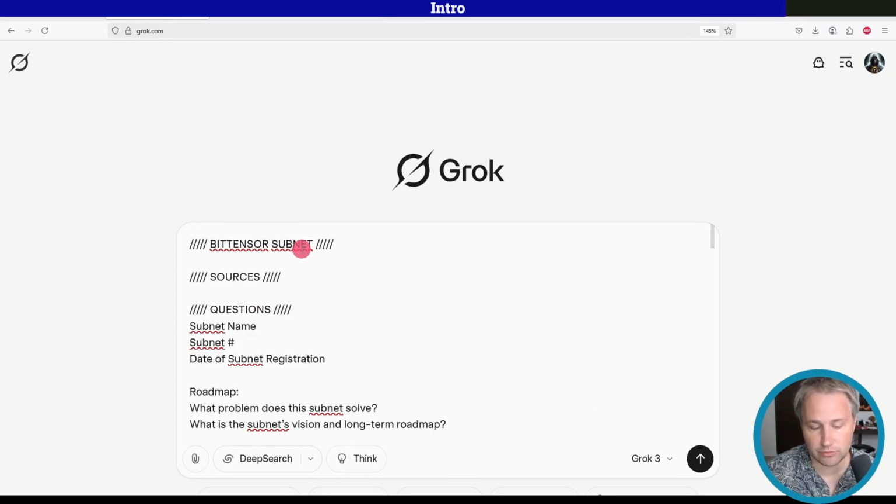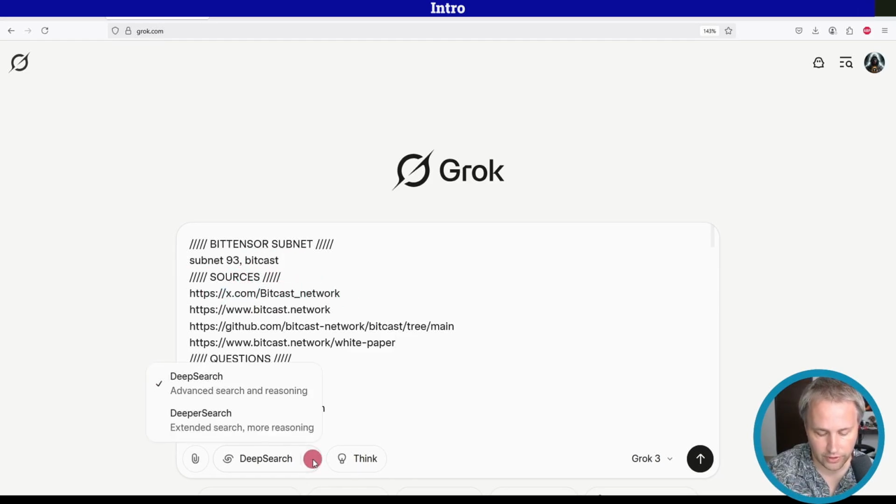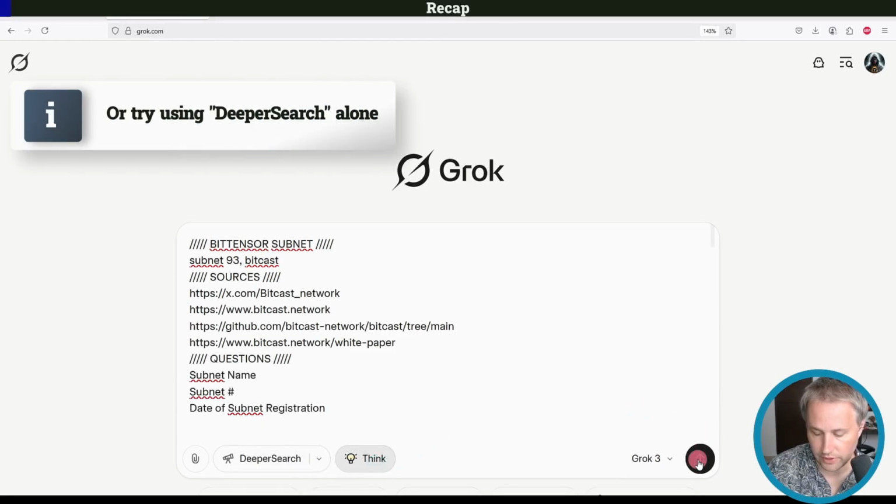You can get this prompt. The link is in the description to just copy and paste into Grok or whatever else you want to use. This is how I use it. I'm going to put in Subnet 93, Bitcast here, and then I've got some sources that I researched earlier. Then I want to go down here and change it to deeper search and think. So I'm going to hit go here.